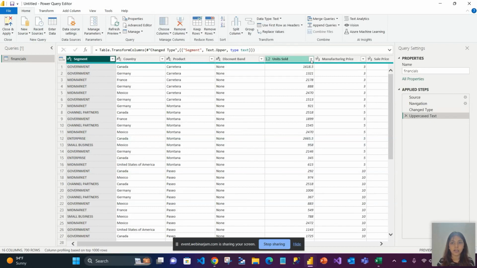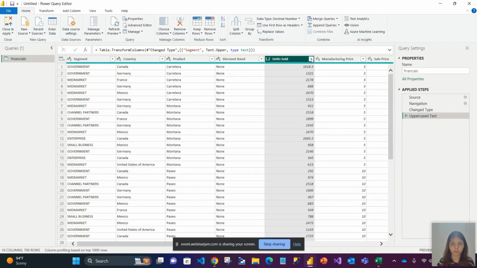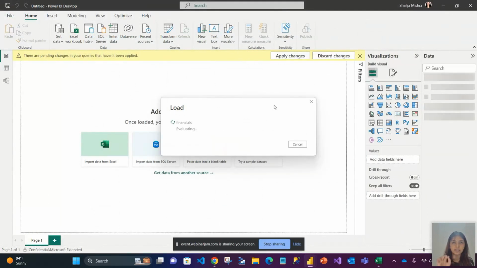Now, if I say units sold, I want to convert this particular thing into a whole number. So I'll just say here, it's a decimal number. I'll say convert it into a whole number. Now, this has again converted the data type of this column. This is just an example I wanted to show you that there are different kinds of transformations you can do on your data before actually bringing the data into Power BI. Now, I'll say close and apply. Now, your data will actually be brought to your Power BI dashboard.